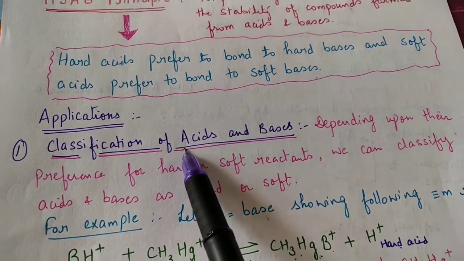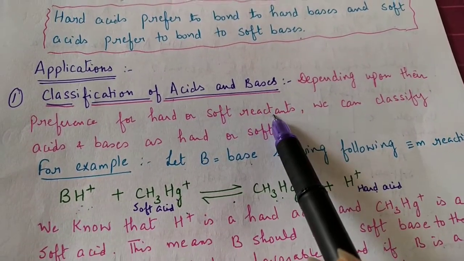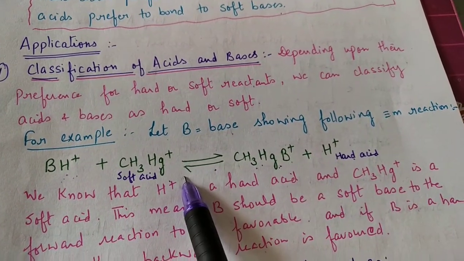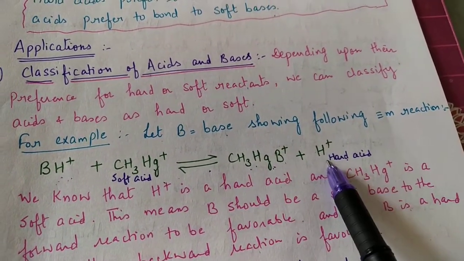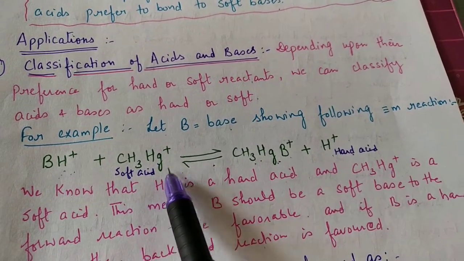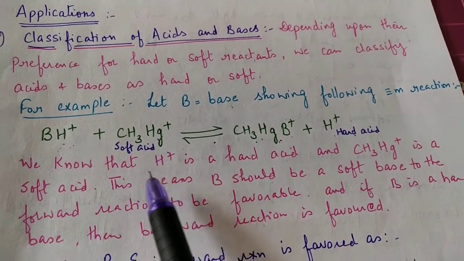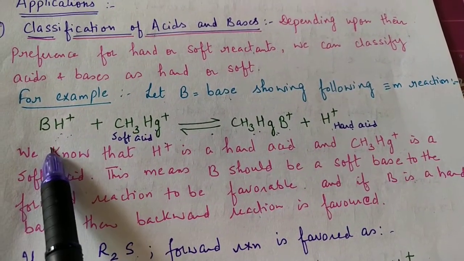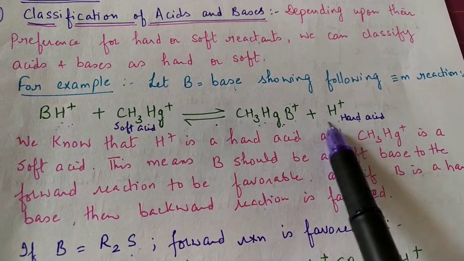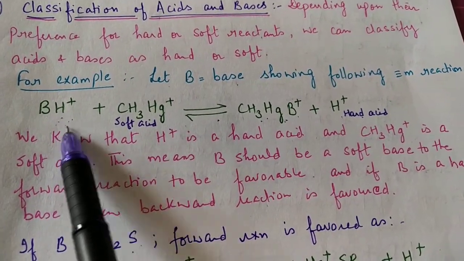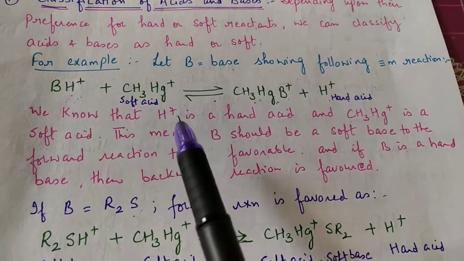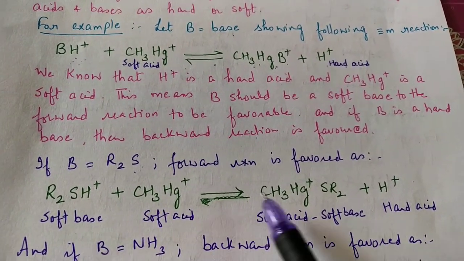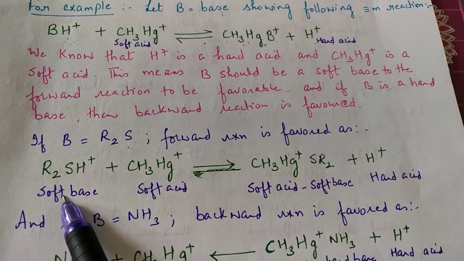What are its applications? The first application is in the classification of acids and bases. For example, let B be any base showing this equilibrium. In this equilibrium reaction, H+ is a hard acid and CH3Hg+ is a soft acid. Because of this, if B is a soft base, the forward reaction is favorable. If B is a hard base, the backward reaction should be favorable. So if B is R2S, the forward reaction is favored, so that means it is a soft base.